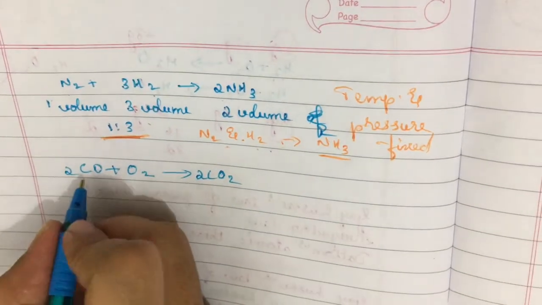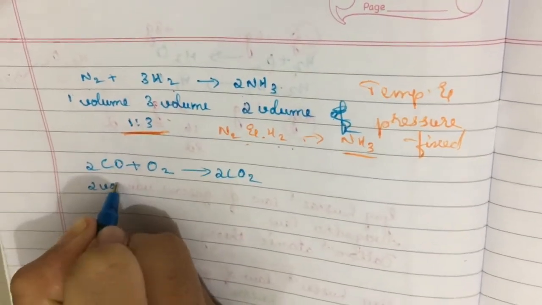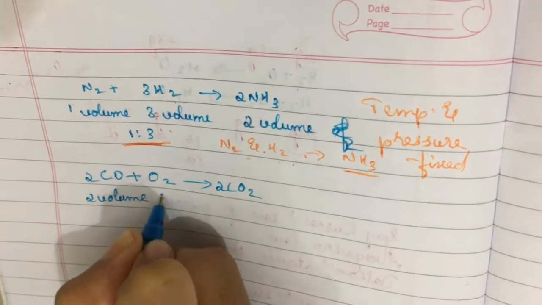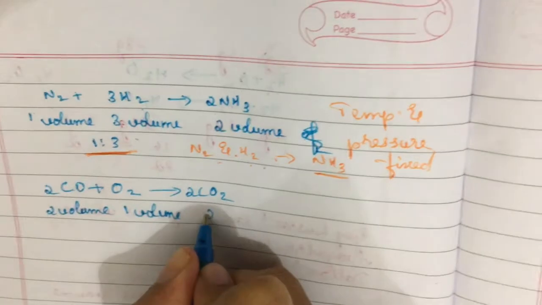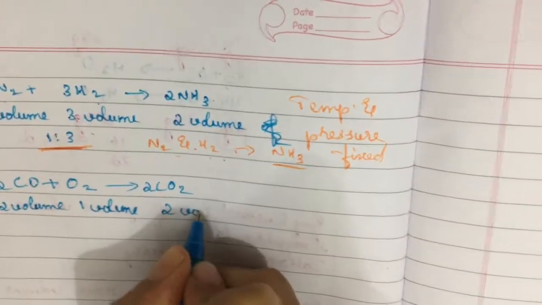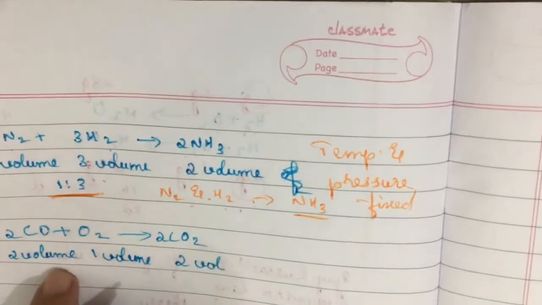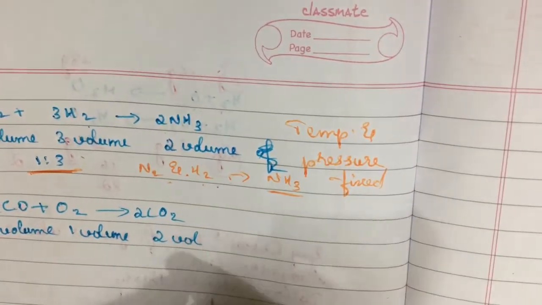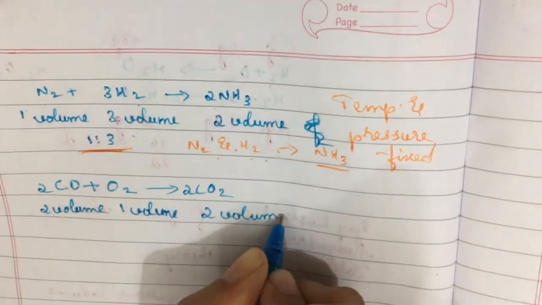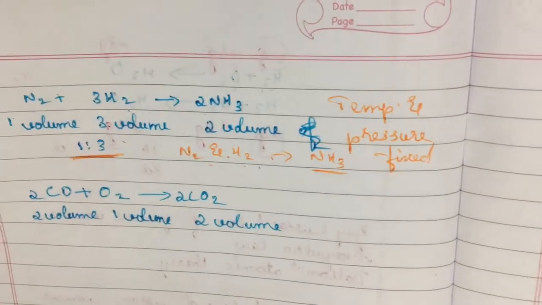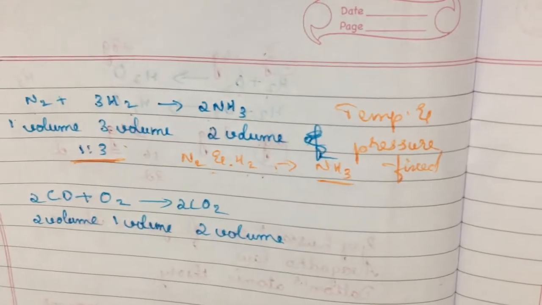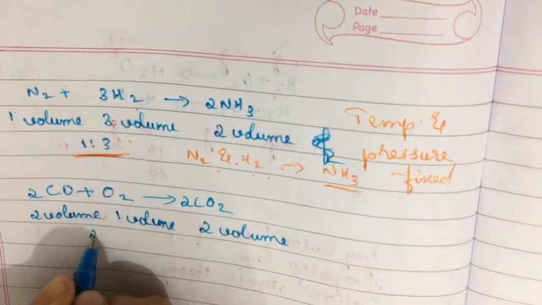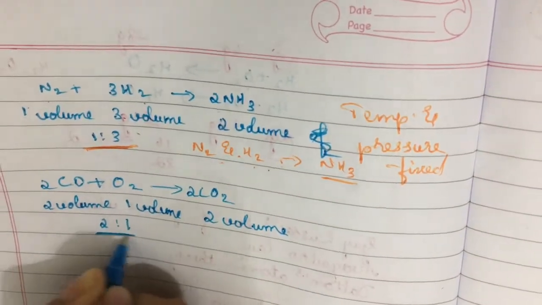Here for the formation, we need 2 volumes of carbon monoxide, 1 volume of oxygen, which will form 2 volumes of carbon dioxide, and here the ratio is 2 is to 1. So this can be explained by Gay-Lussac's law.